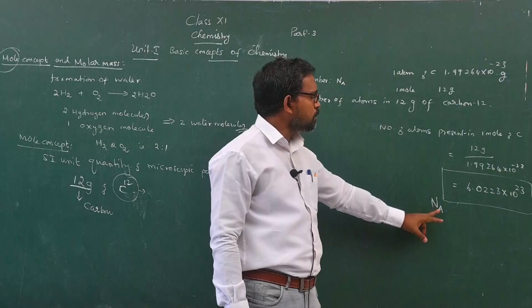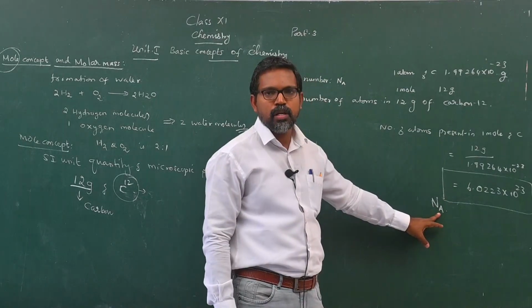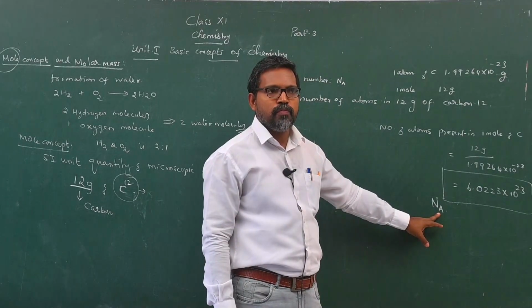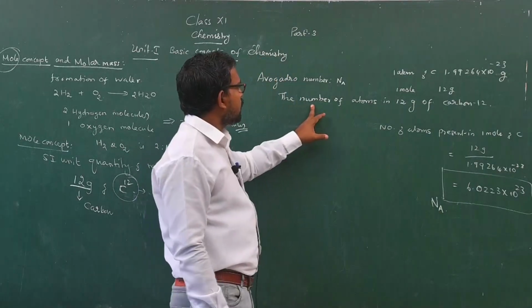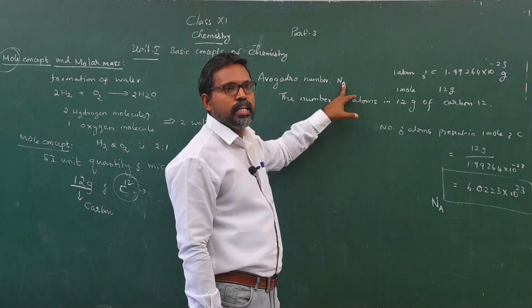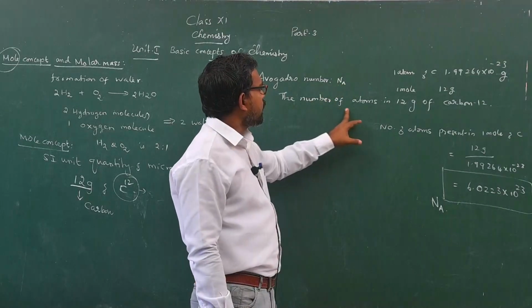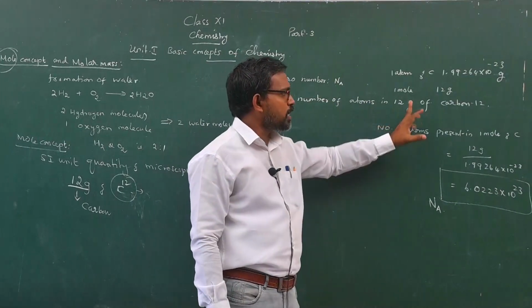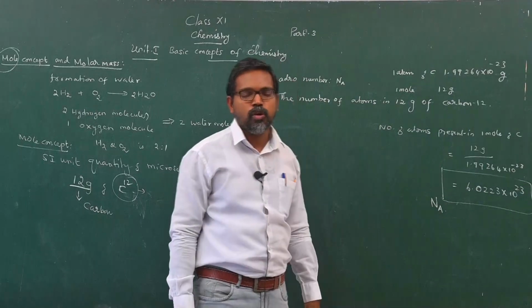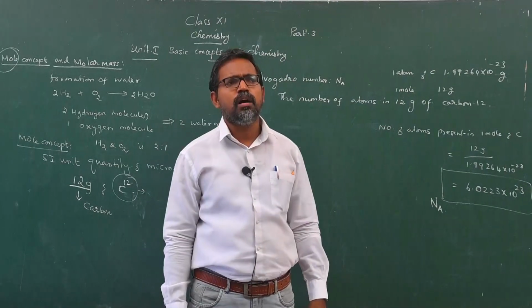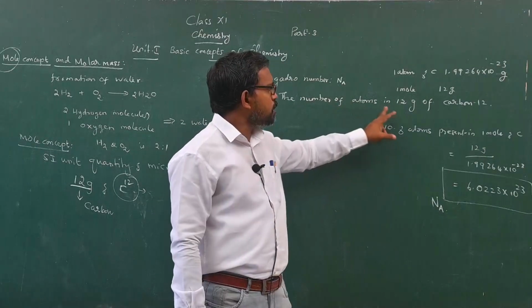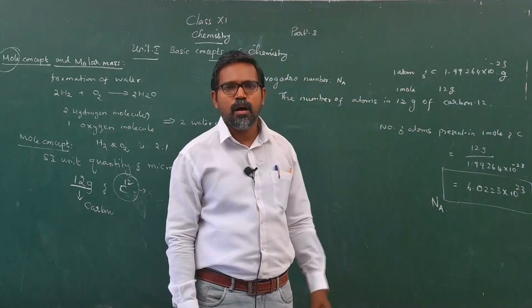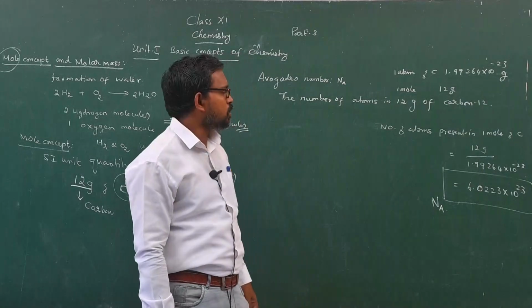Now you are positioned to define the Avogadro number. It is represented by the symbol Na, and it is defined as the number of atoms present in 12 gram of carbon 12.